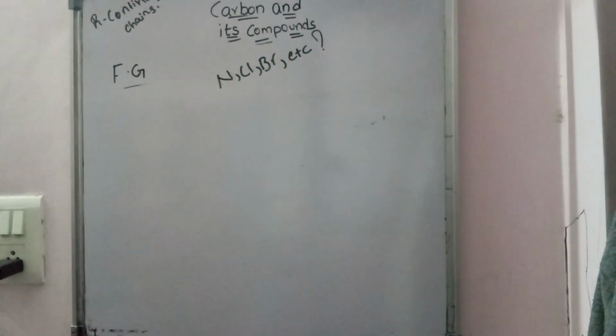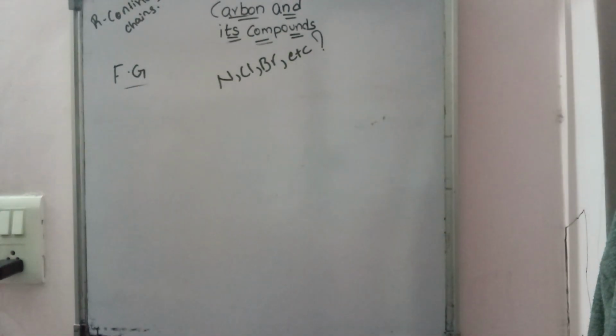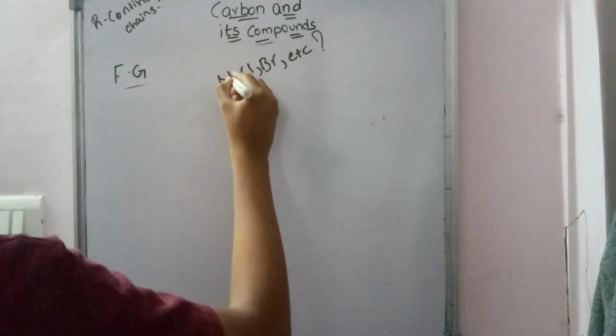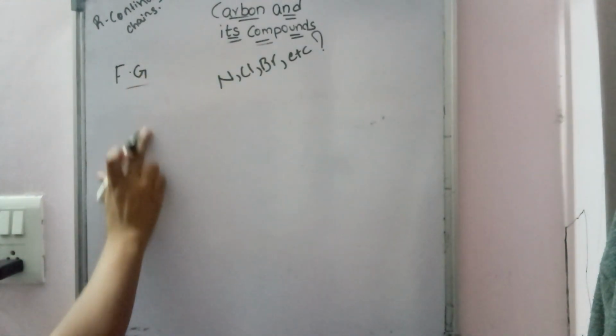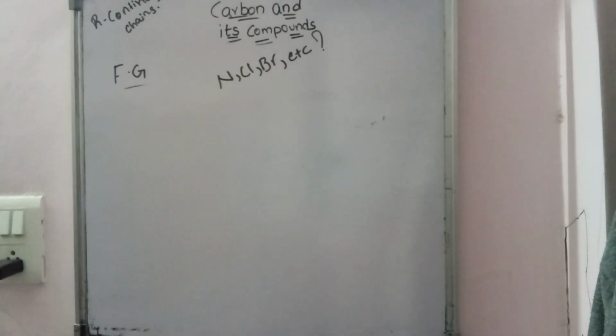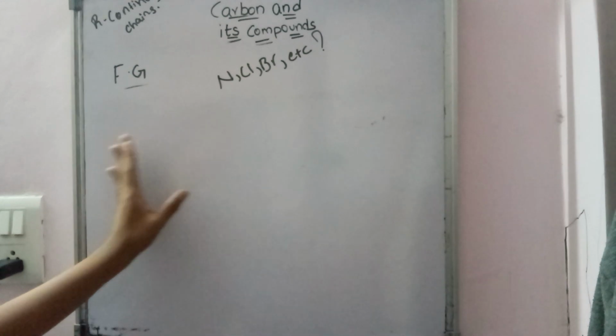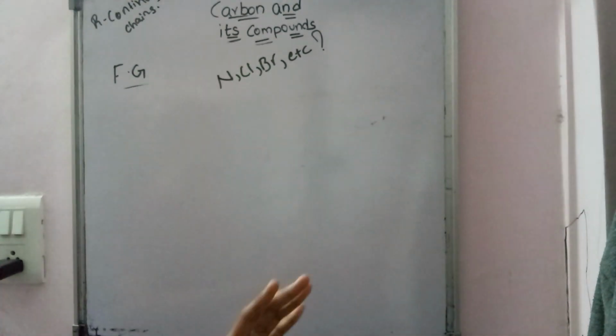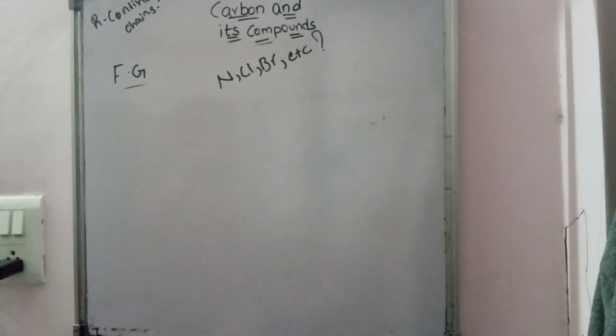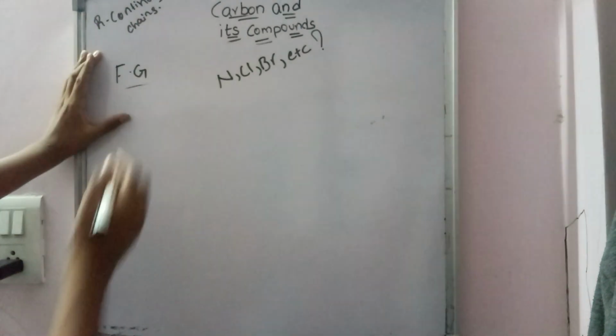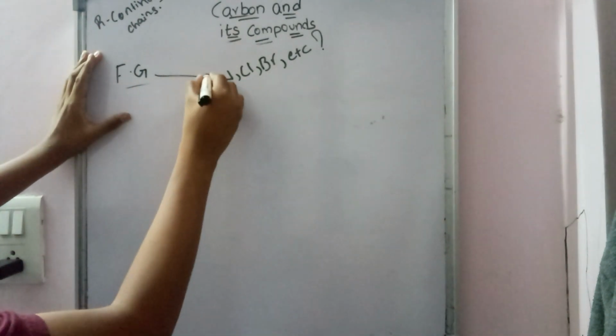Did you ever see inclusion of these elements in the functional groups that we discussed before? Yeah, no. The answer is no. The functional groups which we discussed before only contain oxygen or hydrogen, and it may be oxygen and hydrogen both also, but functional groups do not contain these.